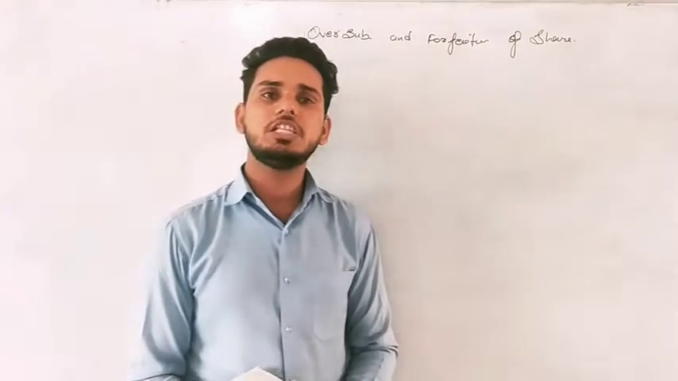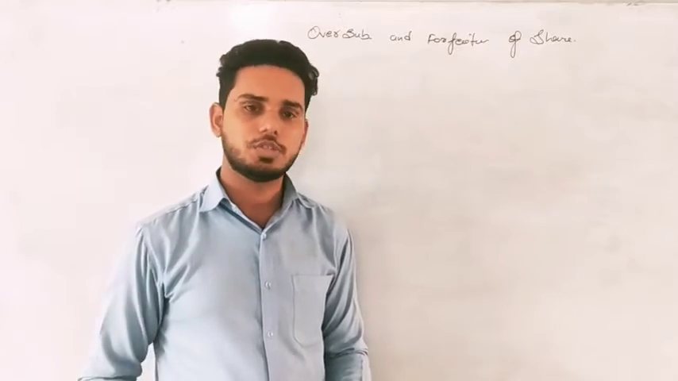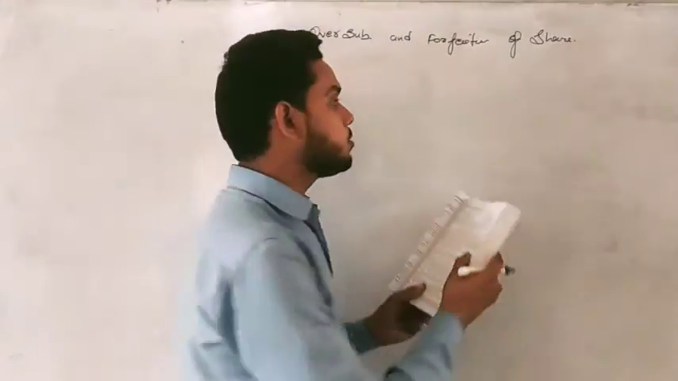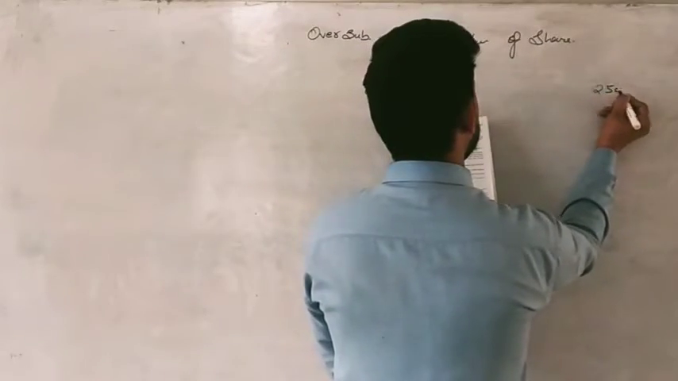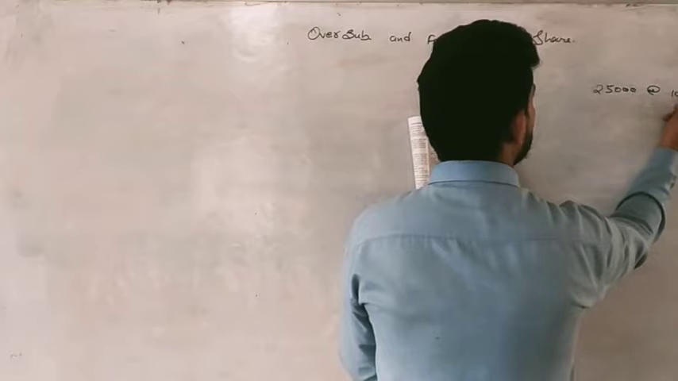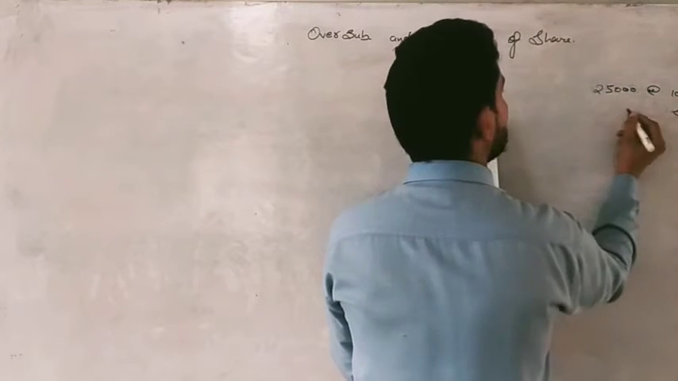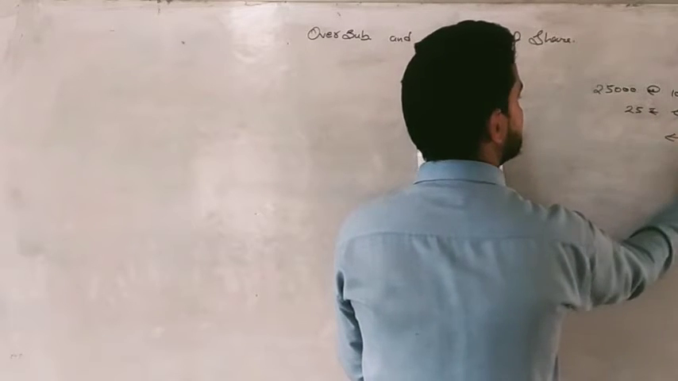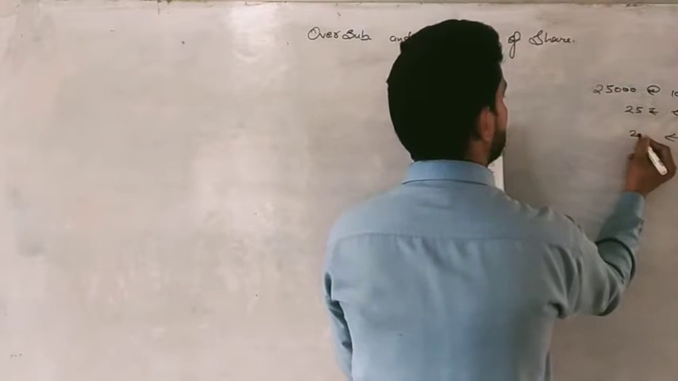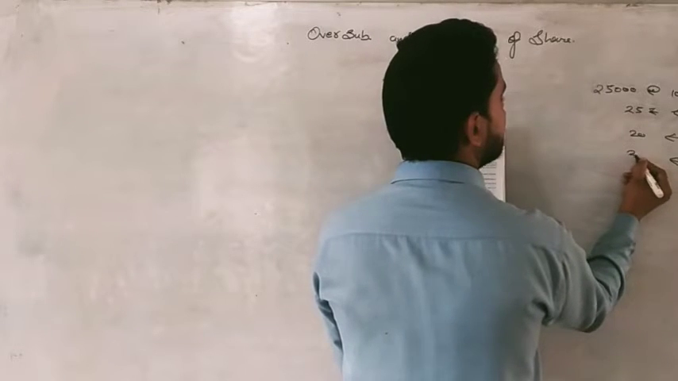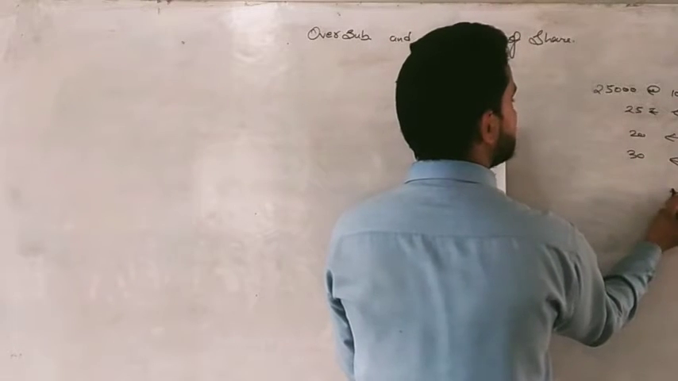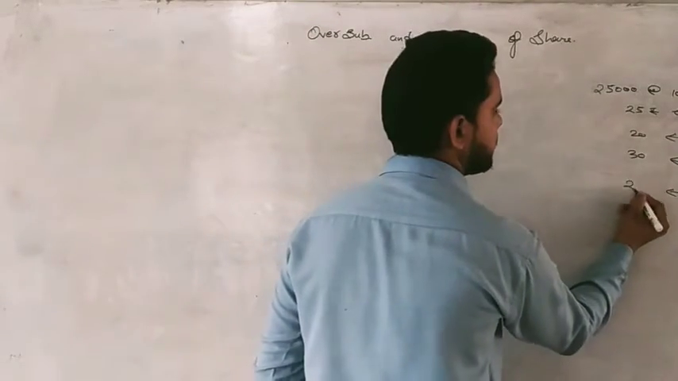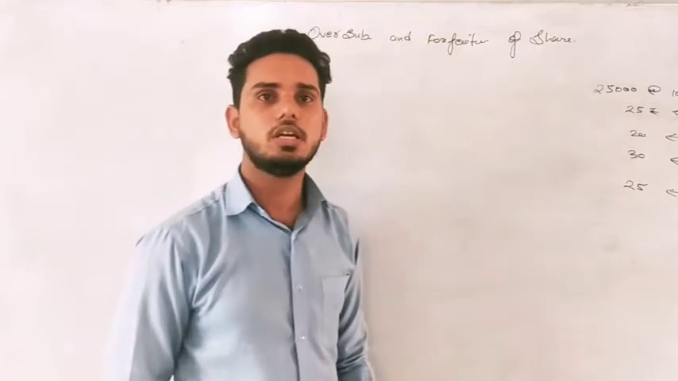Question number 41 is based on oversubscription and forfeiture of shares. Let's see what is given in the question. Yachts Limited offered 25,000 shares of rupees 100 each, and this 100 was payable as 25 rupees on application, 20 rupees on allotment, 30 rupees on first call, and balance on final call. So balance will be 25. Is it clear now?